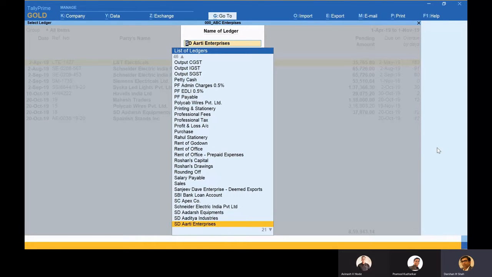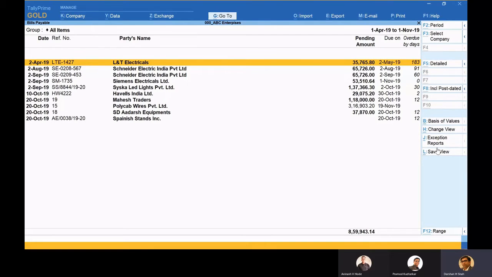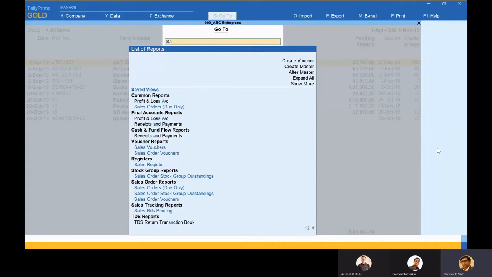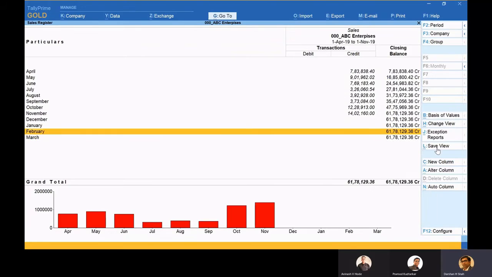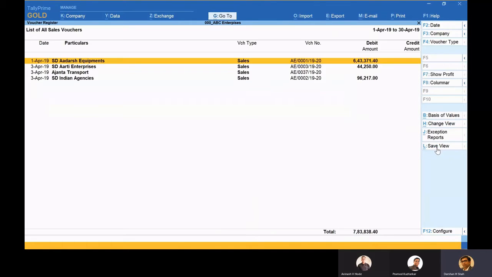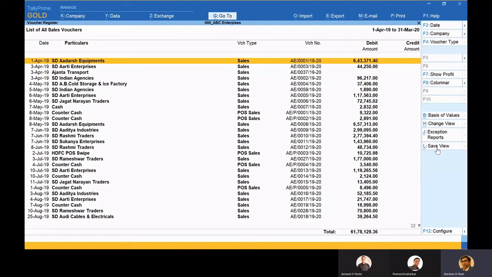So let's say I want to go to a report. Once again, I'll go from here only, Alt G for go to, and from here I want to go to sales register. Here these are all the months' breakup, and I'm making it for the entire period, let's say till 31st of March. Now I'm able to see all the sales transactions over here.